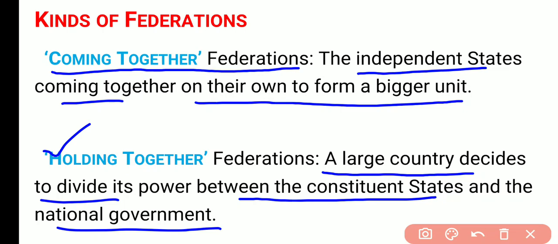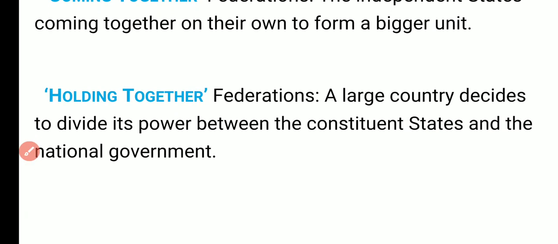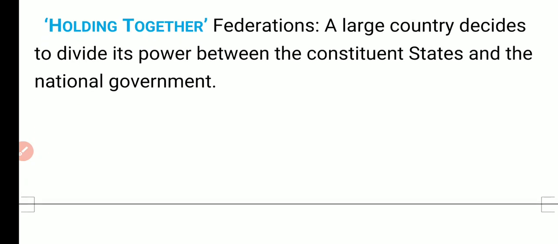Holding together, for the purpose of better administration, for the purpose of better development, for the purpose of equal development. When a bigger country or large country divides itself into the states, that is known as holding together federation. For example, India. So in this first episode, we have discussed what is federalism, what is unitary form of government, what are the features of federalism and the kinds of federalism.